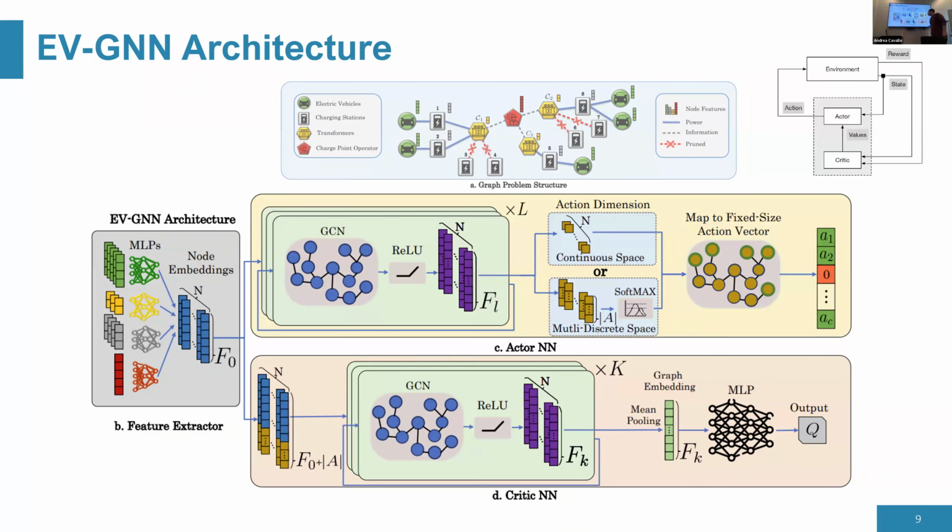Then again, we just do some classic graph operations. And in the end, because we need to only produce one value, one graph, one value for the whole state and action, we take a mean pooling, and then we have a feature vector that is invariant again to the number of nodes. And we have an MLP in the end, and then in the final step, we just get one value that again is invariant to the number of nodes, which is very useful.